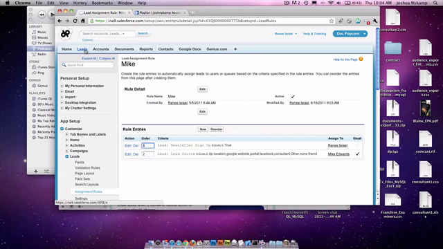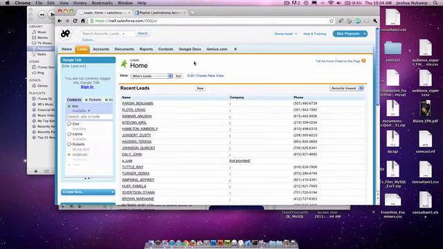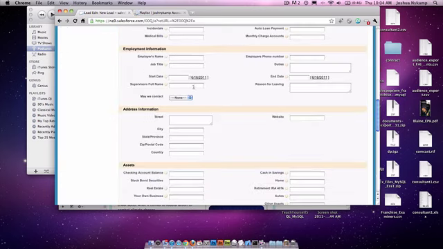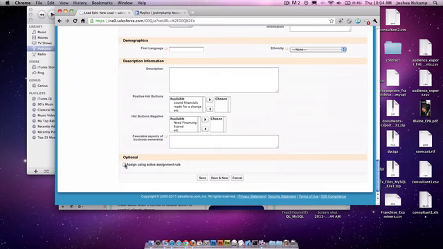So the next thing is leads. This is how you actually assign the lead when you're manually entering it. Because if you don't check this box, it's going to assume that you want to be the lead owner. So we're going to click new lead, and then down at the bottom it says assign using active assignment rule. We want to check that, and that will automatically assign the lead to whoever it needs to go to. If that's not checked, though, it's going to assume that you're the lead owner.